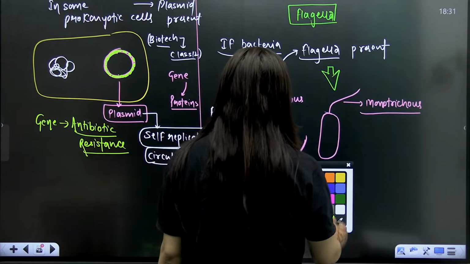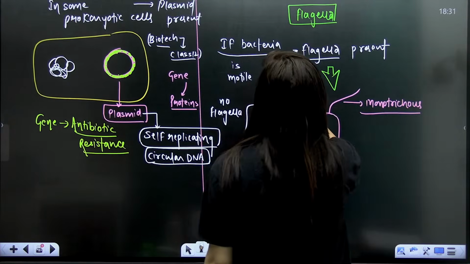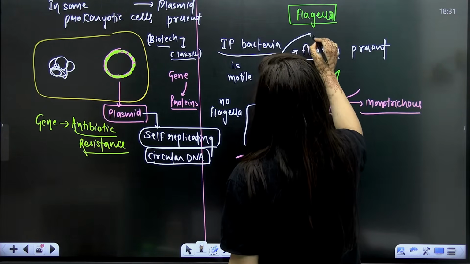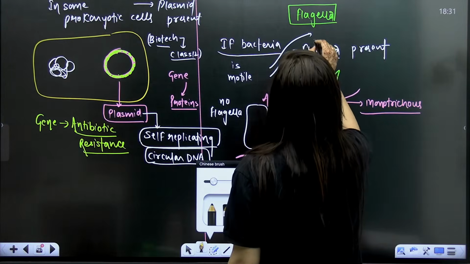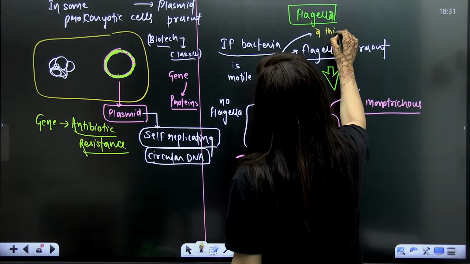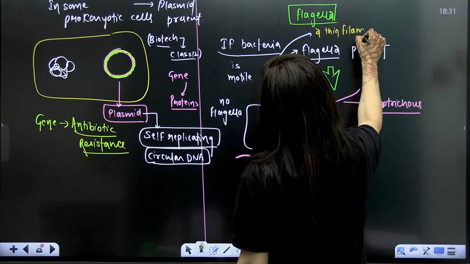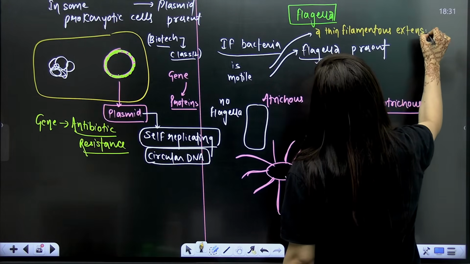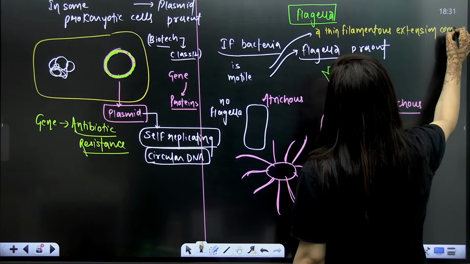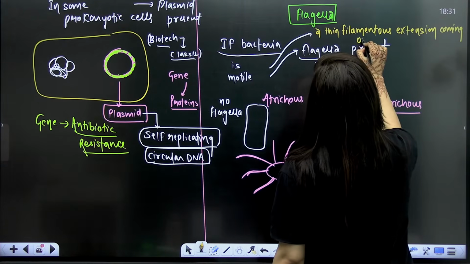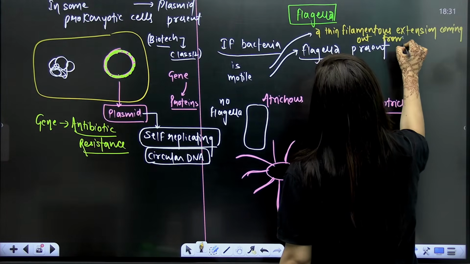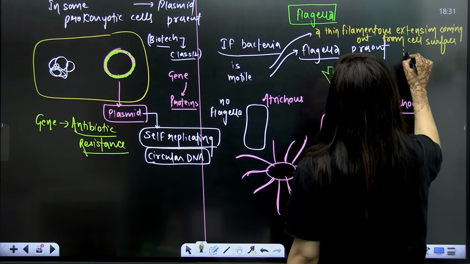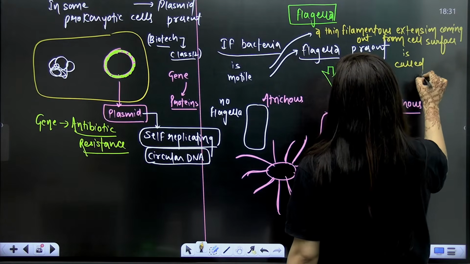In the NCERT it is mentioned that a thin filamentous extension coming out from the cell surface, yes students, is called flagella. That is the line of NCERT.